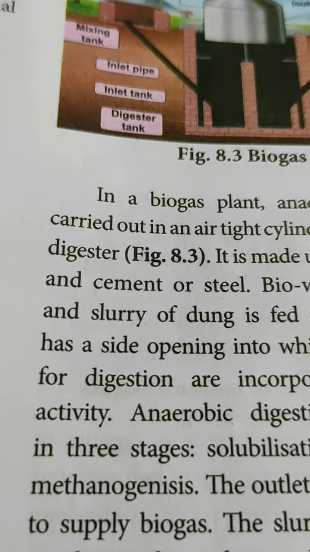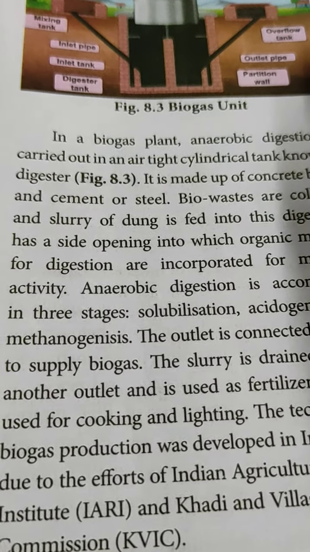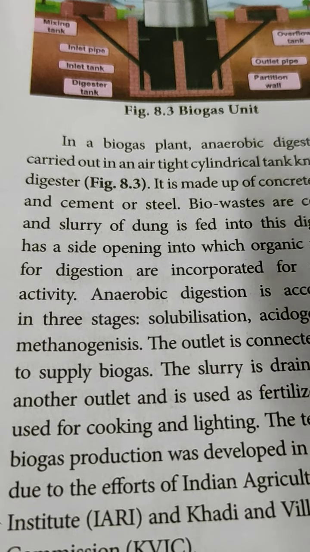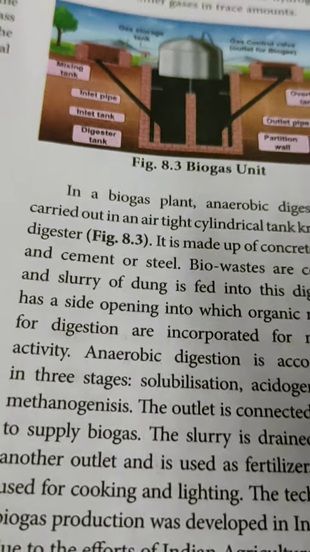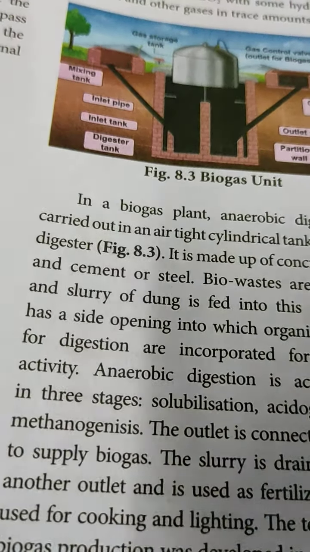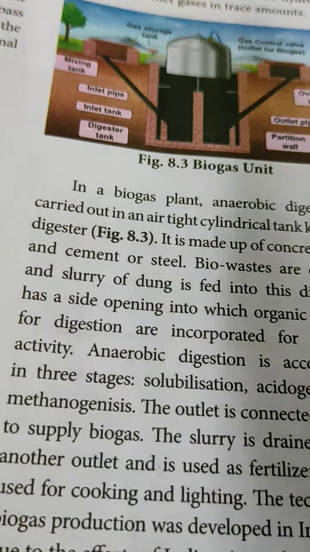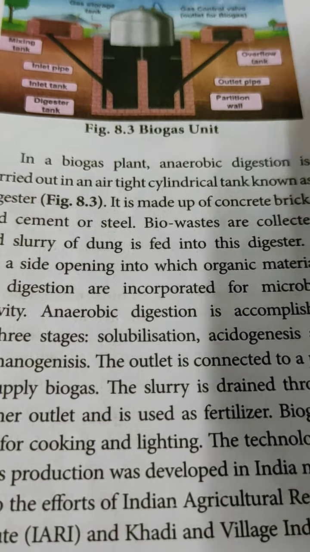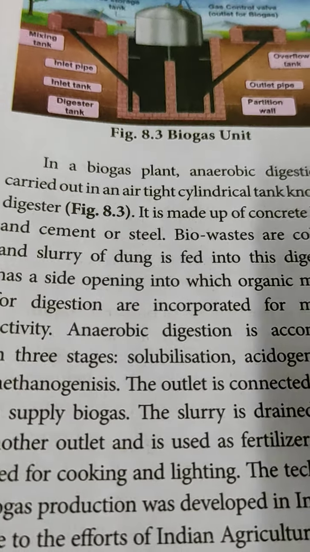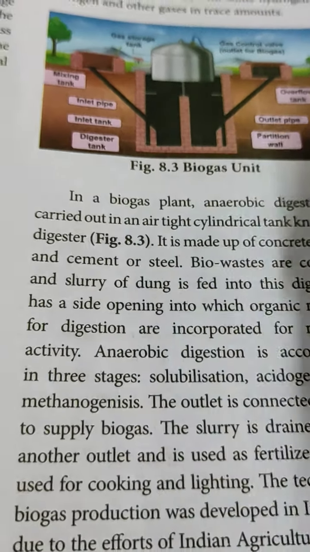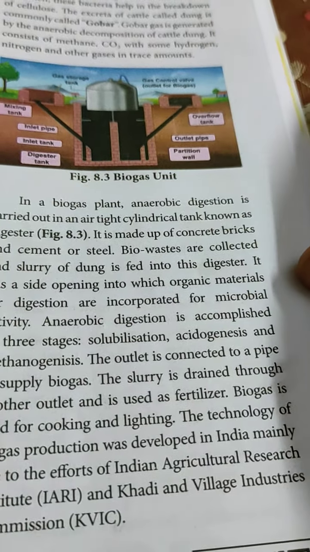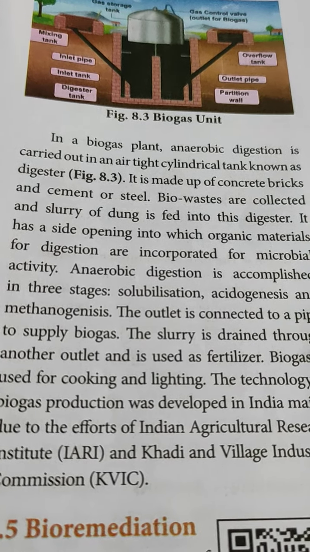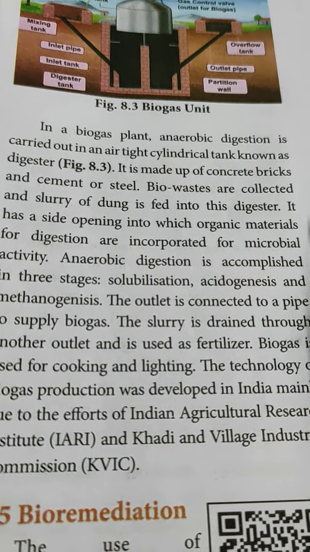Now how is biogas generated? In a biogas plant, the anaerobic digestion is carried out in an airtight cylinder made up of bricks with cement or made up of steel. Bio-wastes are collected: different types of waste, agricultural waste, industrial waste, organic waste, and cow dung also can be collected. The slurry of dung is fed into this digester in that cylindrical structure. It has a side opening into which organic materials for digestion are incorporated for microbial activity.